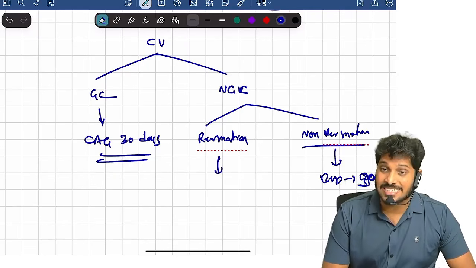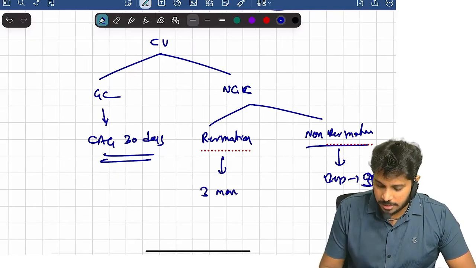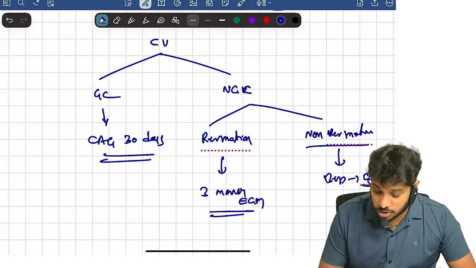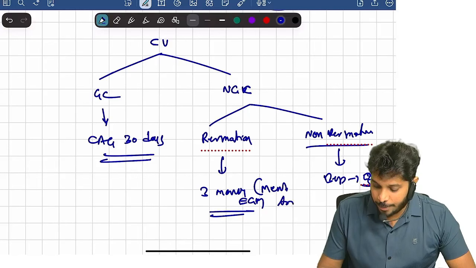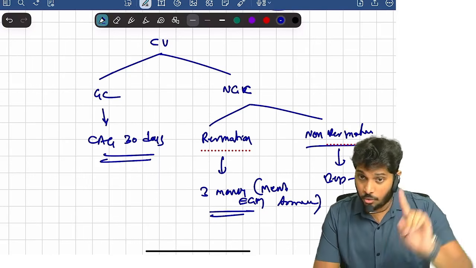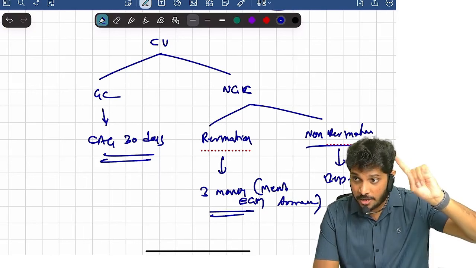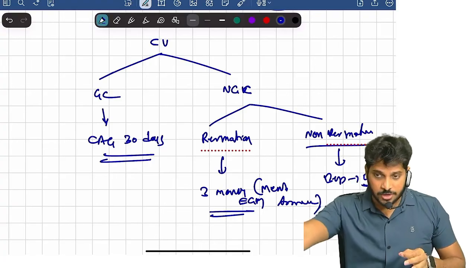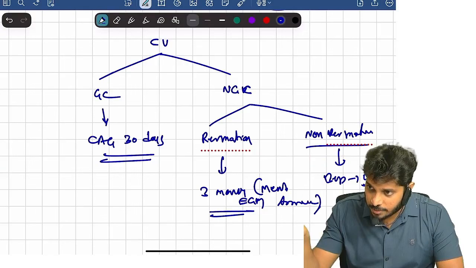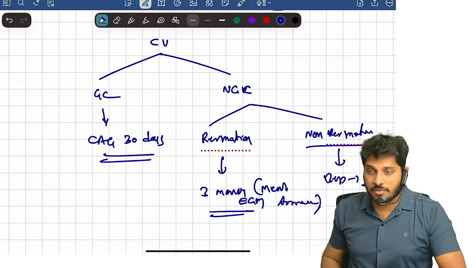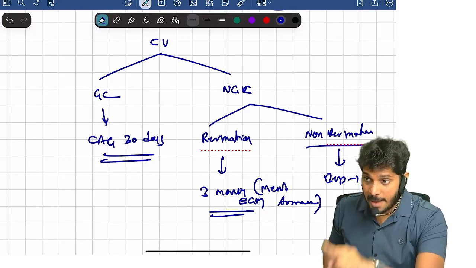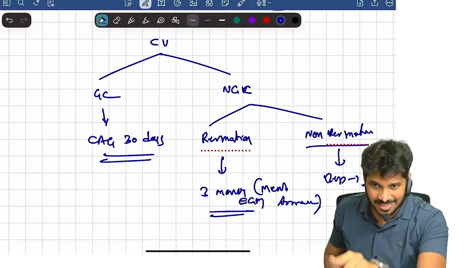Suppose if it is resignation, within 3 months, EGM has to be conducted and members have to approve it. Nothing but ordinary resolution. Only for removal of auditor before expiry of term, special resolution is required. Whenever you are appointing the auditor, ordinary resolution is sufficient. If auditor resigned from the company and you are appointing somebody else, board of directors will appoint him first. But that appointment has to be approved by members in EGM. Are you clear? Yes or no?